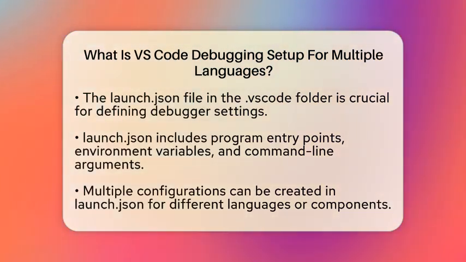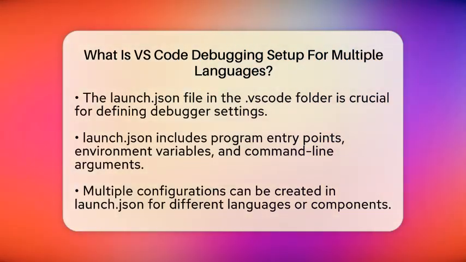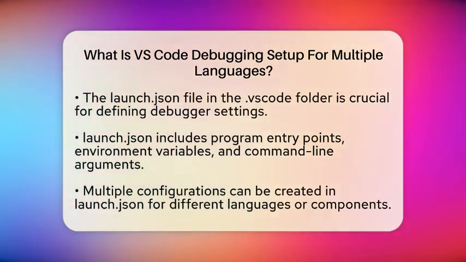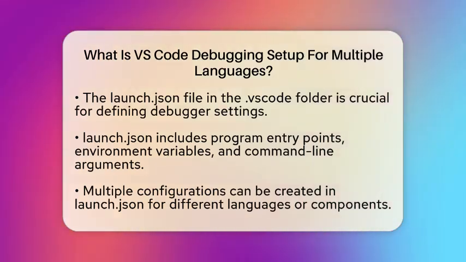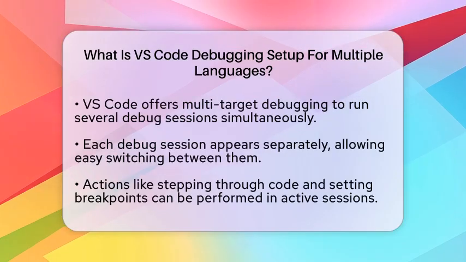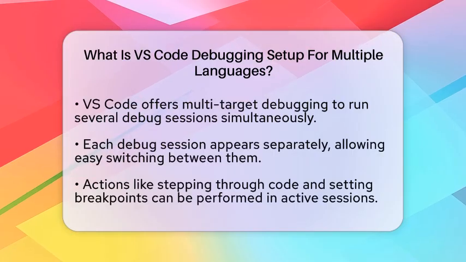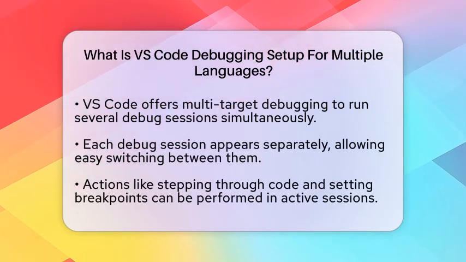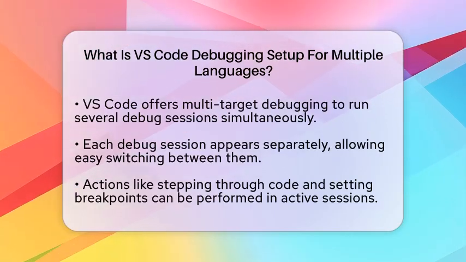If you need to debug multiple languages at the same time, VSCODE has a feature called multi-target debugging. This allows you to run several debug sessions simultaneously. For instance, you could have one session for a backend service written in Java and another for a frontend client in JavaScript. In multi-target mode, VSCODE displays each session separately, making it easy to switch between them. You can perform actions like stepping through code or setting breakpoints for the currently active session.